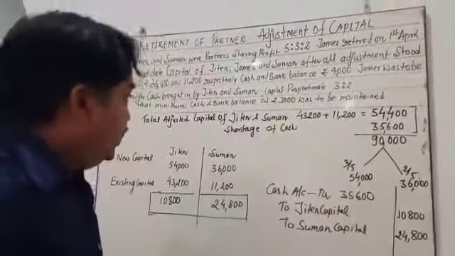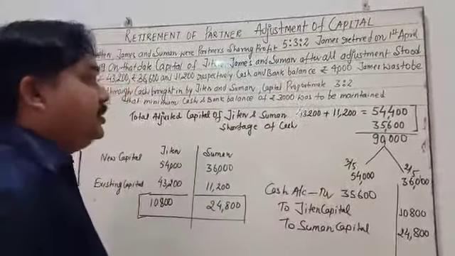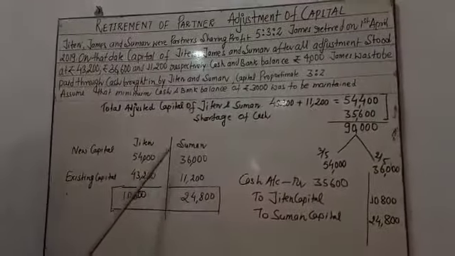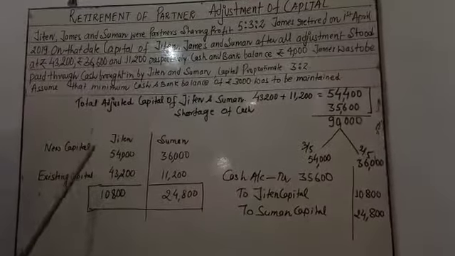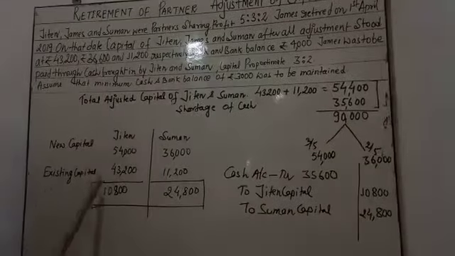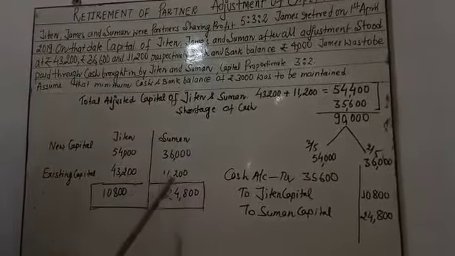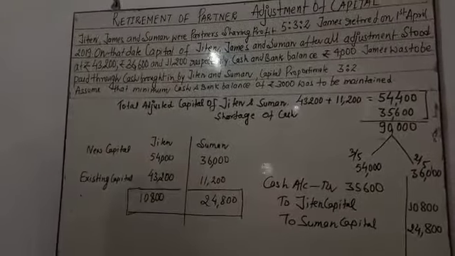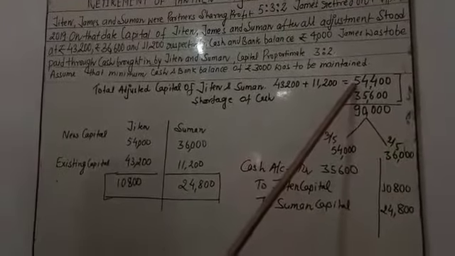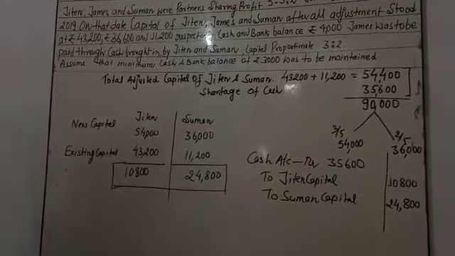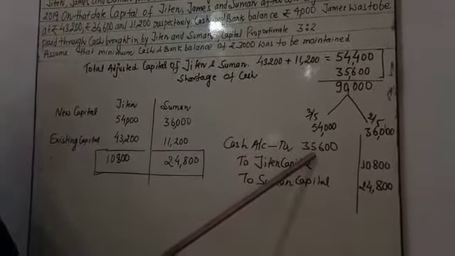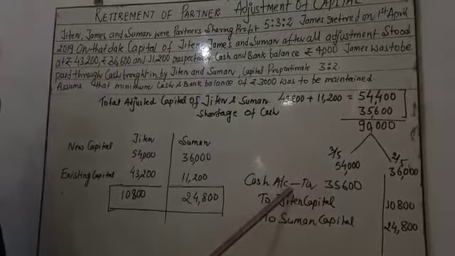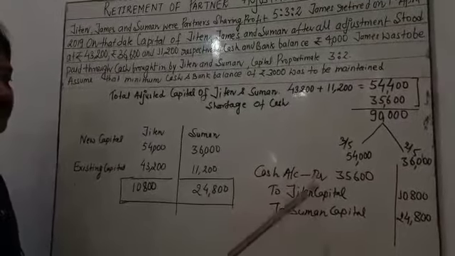So the existing partners want to maintain this balance with the new ratio. Okay, they have to maintain the new ratio. New capital of Jiten is 54,000 and Suman is 36,000. My dear student, so we have to calculate the cash brought. In this situation, both partners are going to bring the cash because there is shortage of cash plus whatever existing capital they want to maintain. So you see here the value 35,600 is the shortage of cash. Here they are going to bring it. So we have already passed the journal entry, cash account debited to Jiten capital and Suman capital.